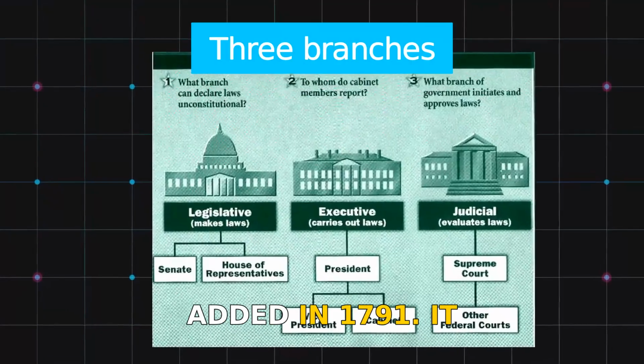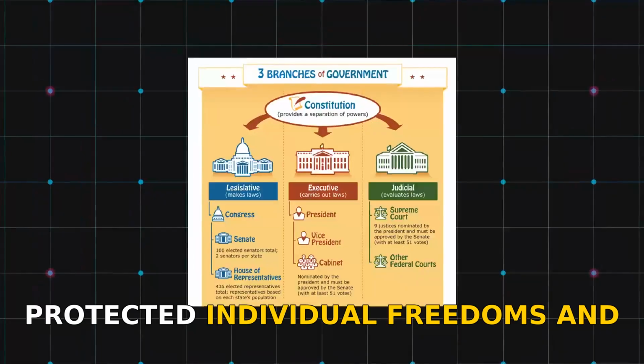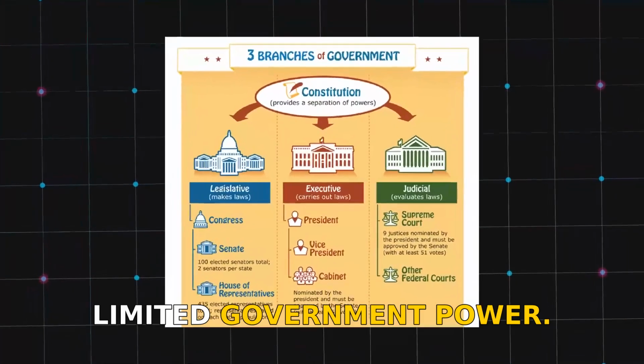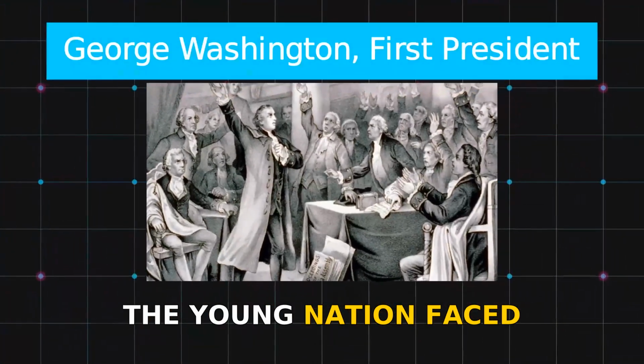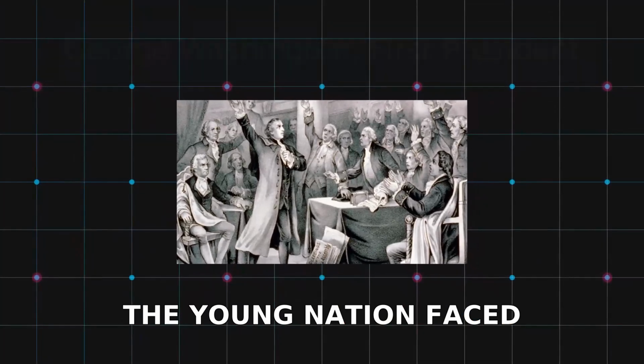The Bill of Rights was added in 1791. It protected individual freedoms and limited government power. George Washington became the first president. He set precedents for leadership and governance.